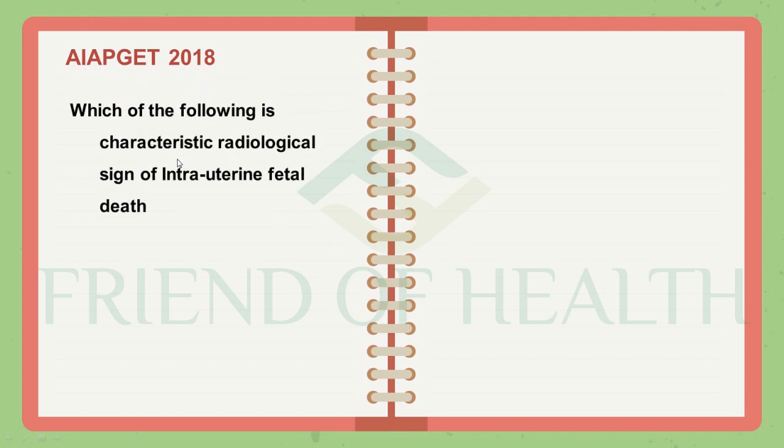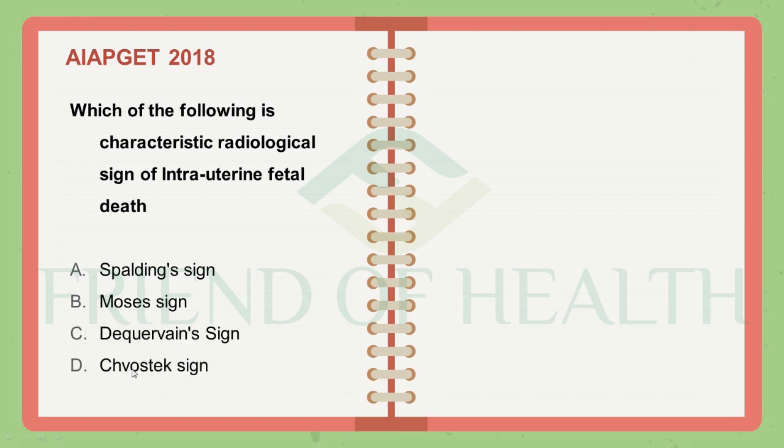The next question is from AIPGT 2018. Which of the following is a characteristic radiological sign of intrauterine fetal death? Spalding sign, Moses sign, De Quervain sign, or Chostek sign. The answer is Spalding sign. This is also a very important question. From obstetrics, so the signs, when you say signs, it may not always be from practice of medicine. It can be from surgery, obstetrics or gynecology, or from practice of medicine, or even from ENT some signs can come.